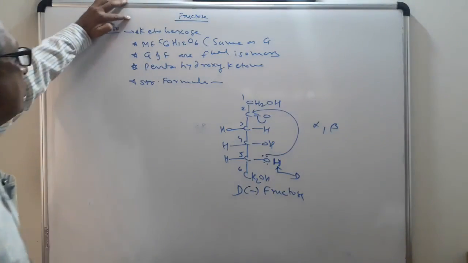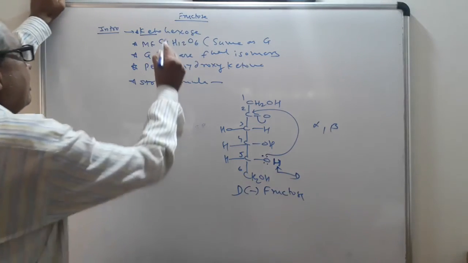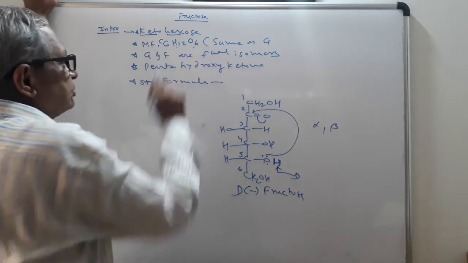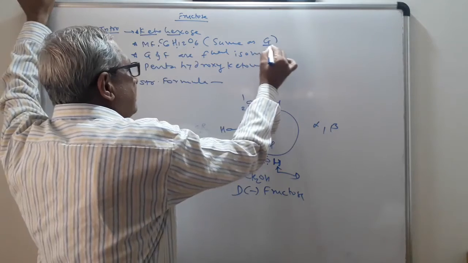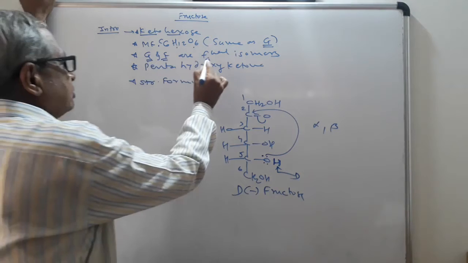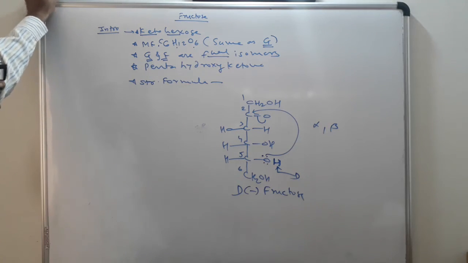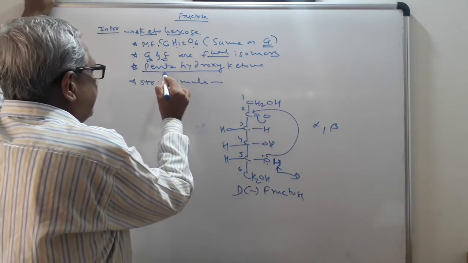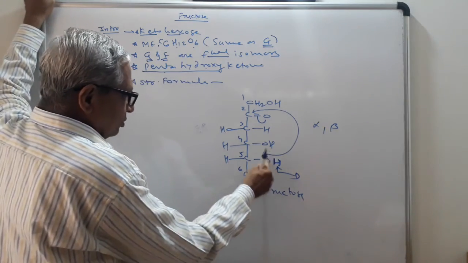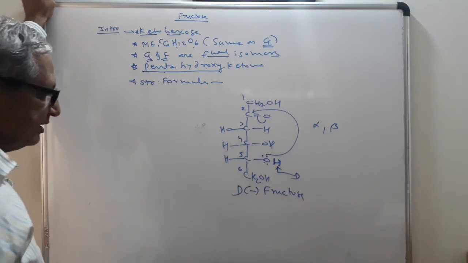Fructose is a ketohexose. This term keto indicates it contains a ketonic group. Hexo indicates 6 carbon atoms. Therefore, C6H12O6. This molecular formula is same as glucose. Therefore, we can say that glucose and fructose are functional isomers. In glucose, the functional group is aldehyde. In fructose, the functional group is ketone. It is a pentahydroxy. Penta indicates 5, hydroxy indicates OH. Count here the 5 OH groups: 1, 2, 3, 4, 5. The structural formula you can represent in this way.